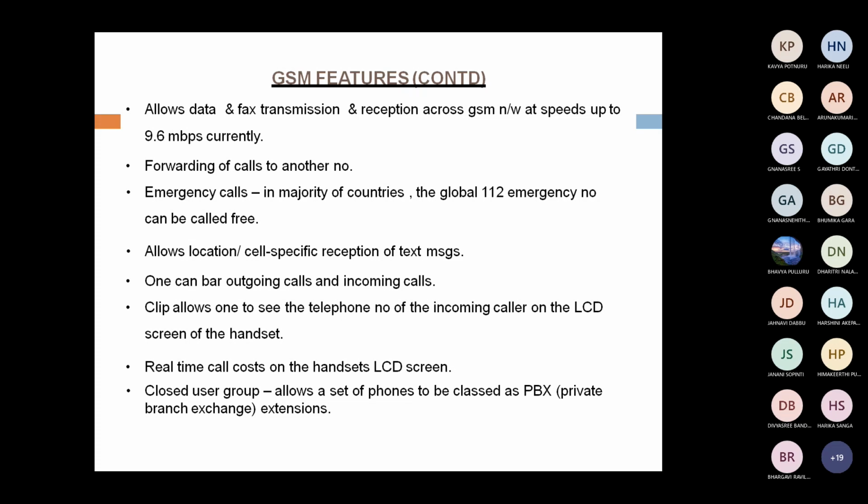Suppose we are going for a large telecommunication system. Suppose we are taking the example of our university. SPMVV contains around 70 departments, 70 departments having 70 telephones. Each telephone having one fixed telephone number.